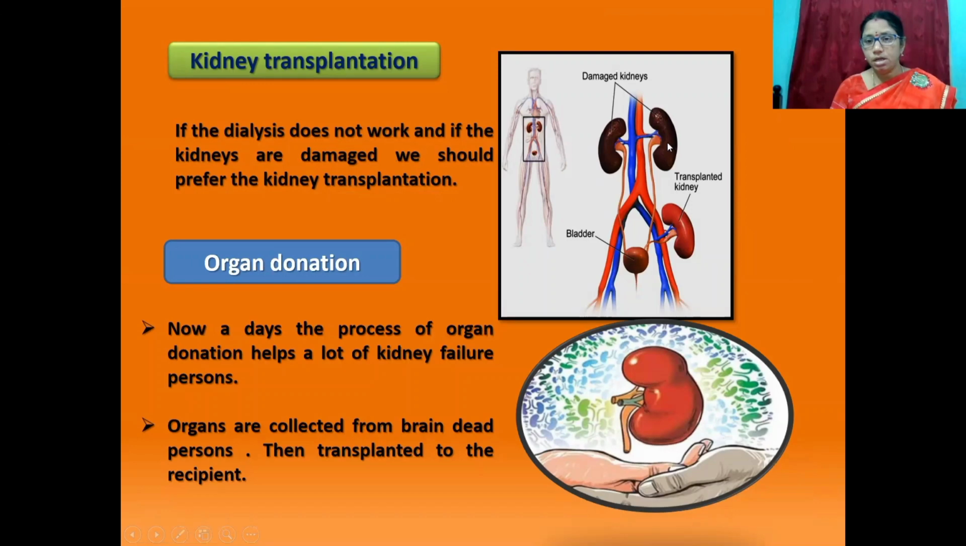Students, we can see this picture. These are damaged kidneys. This is a transplanted kidney. The first kidney transplantation was performed between identical twins in 1954 by Dr. Charles Hufnagel, a surgeon at Washington, USA. In India, the first kidney transplantation was done on 1st December 1971 at Christian Medical College, Vellore, Tamil Nadu.